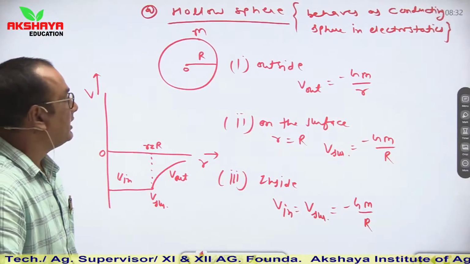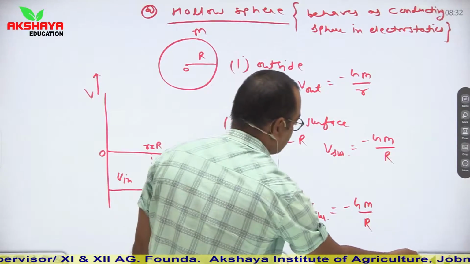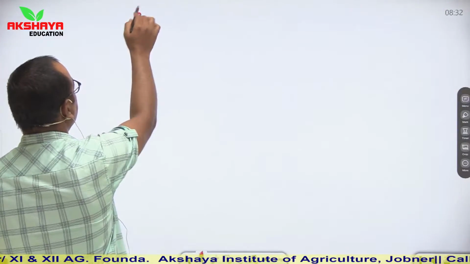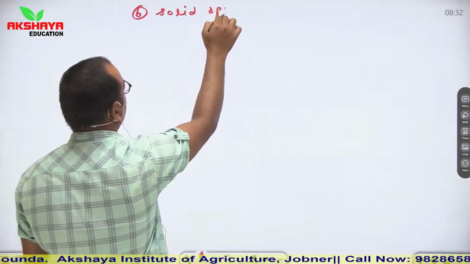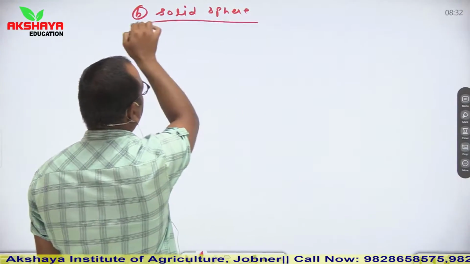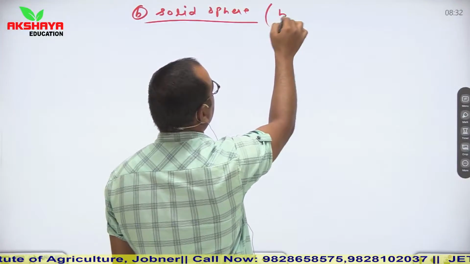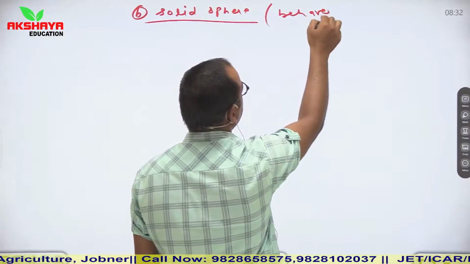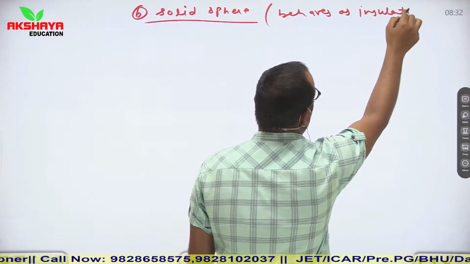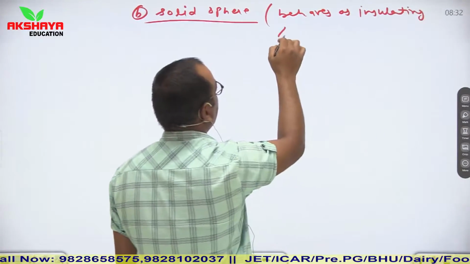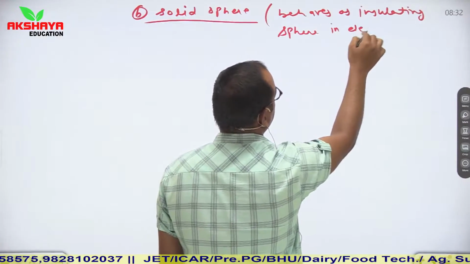Now next, children, let us take the second case, our solid sphere. So second is the solid sphere. If I compare it with electrostatics, then a solid sphere means an insulating sphere. So it behaves as an insulating sphere in electrostatics.